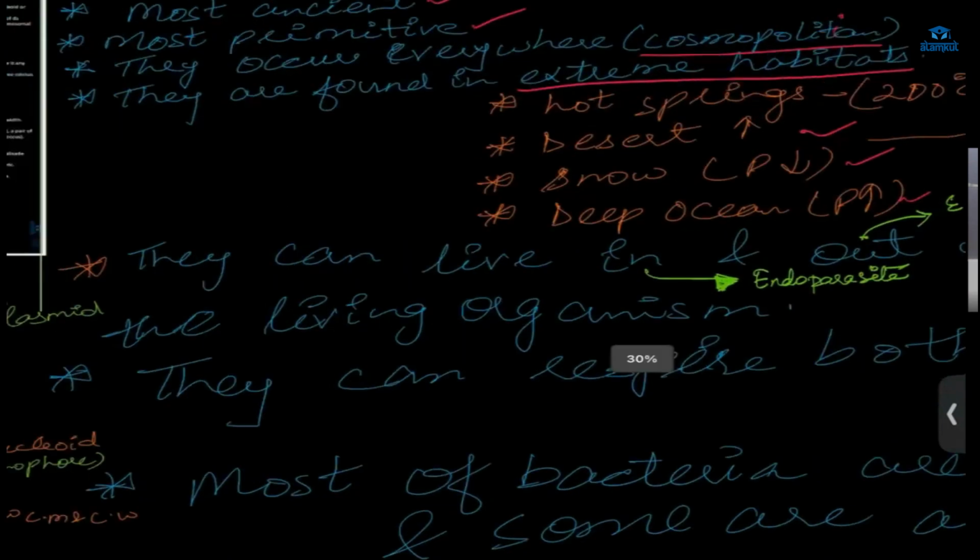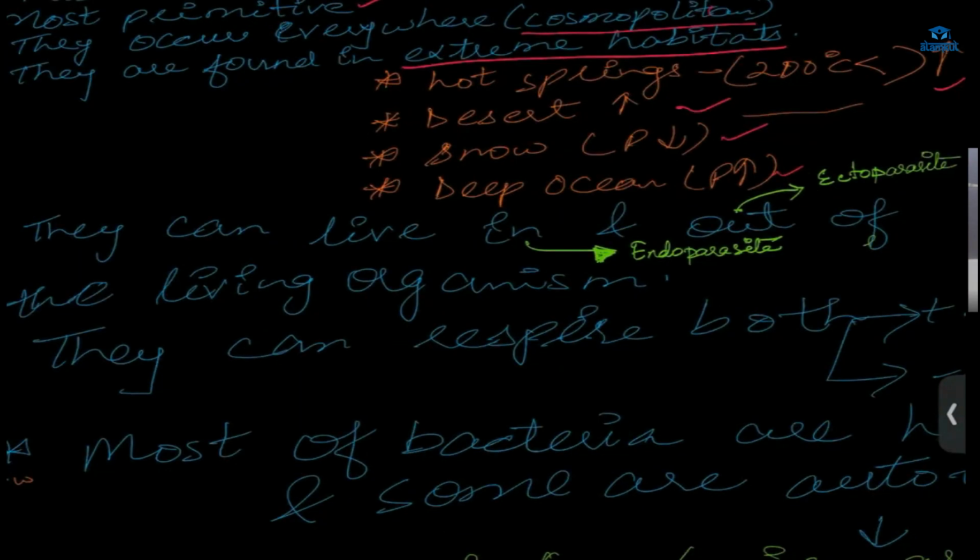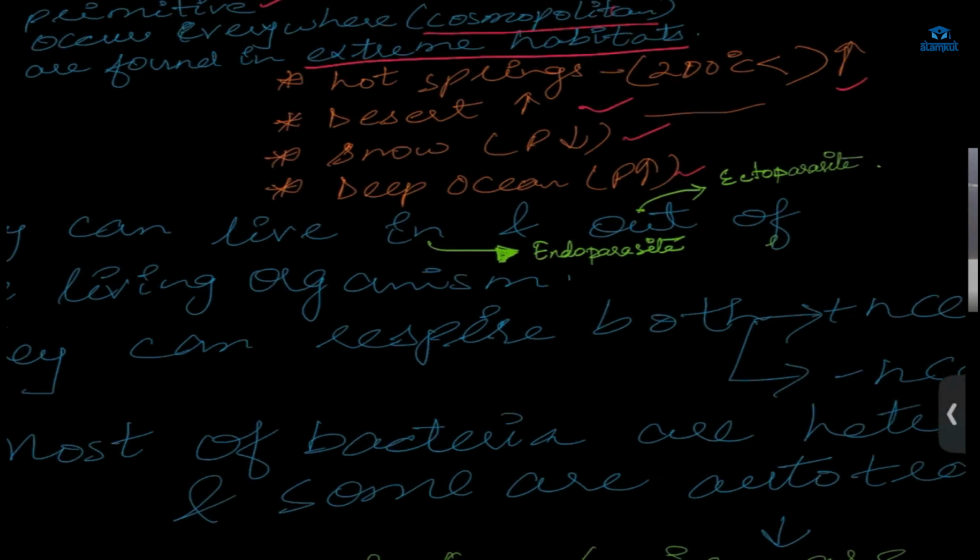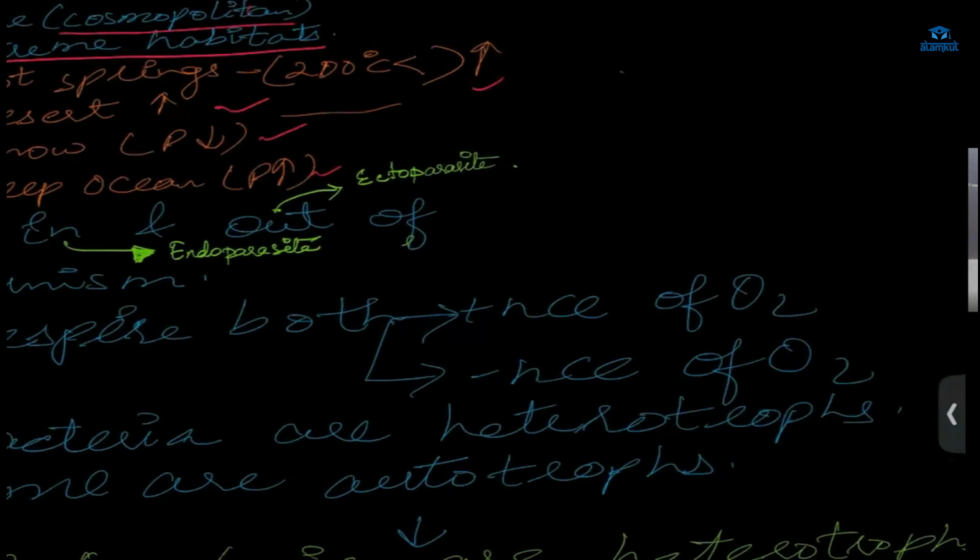And also how they do respiration. What kind of respiration? Basically, there are two kinds only. What are the types of respiration? In the respiration chapter we had learned, right? Yes, ma'am. Two kinds of respiration. Anaerobic and aerobic, yes, good. Anaerobic and aerobic respiration. So those bacteria which respire in presence, right?